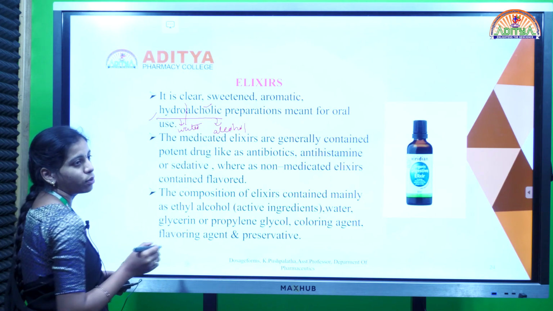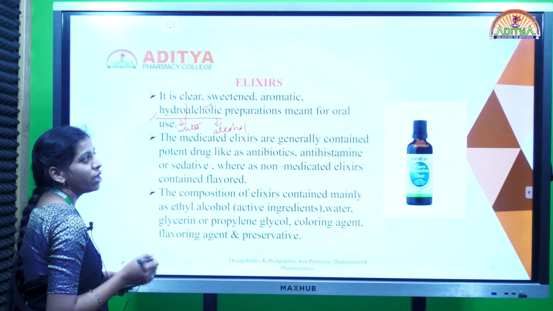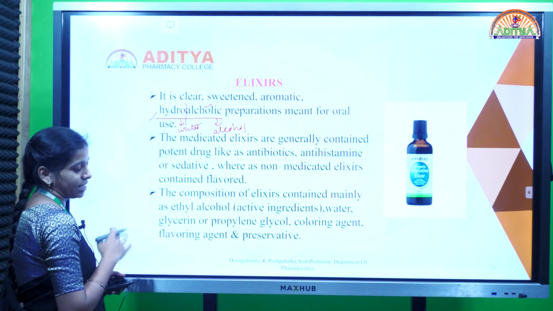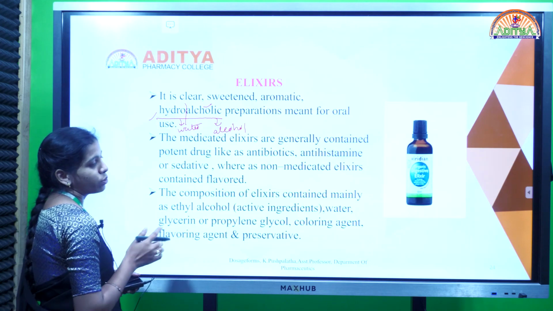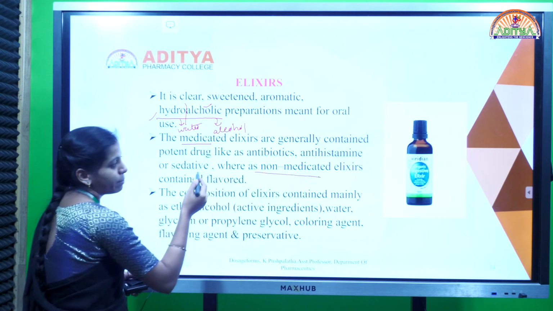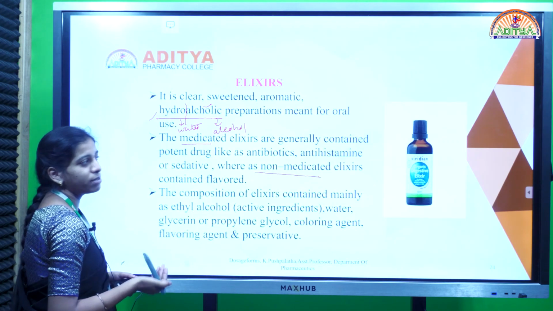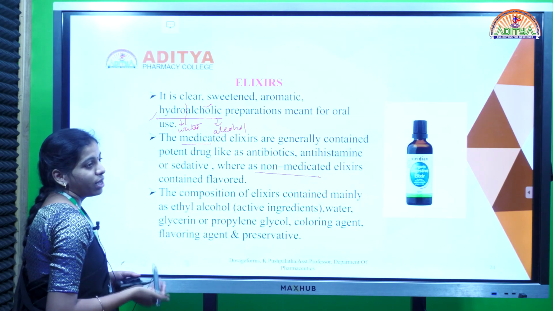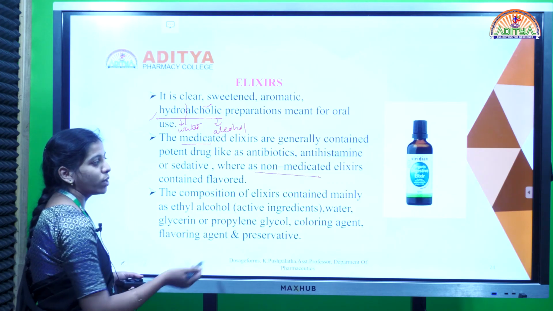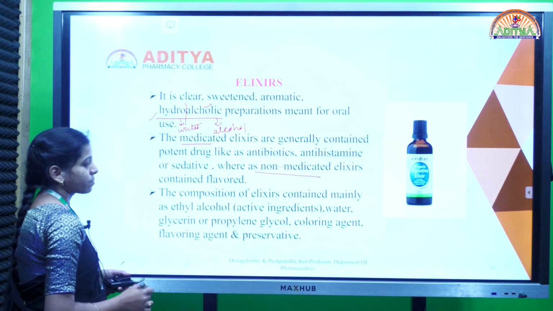These are known as hydroalcoholic preparations, which are meant for oral use. Like syrups, elixirs are of two types, medicated and non-medicated. Medicated means it consists of drugs, then it is known as medicated elixir. If the elixir contains flavored or aromatic substances, then it is known as non-medicated elixir.